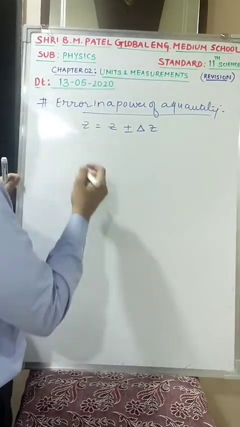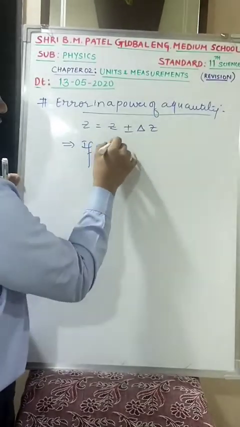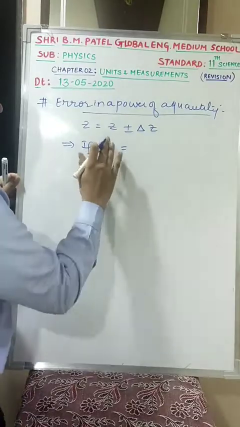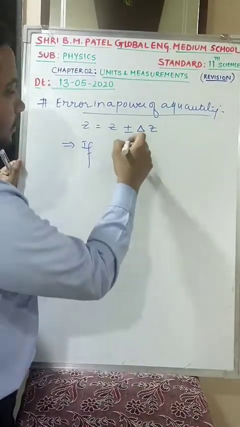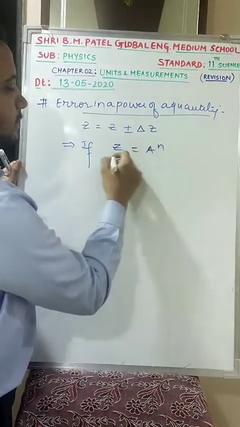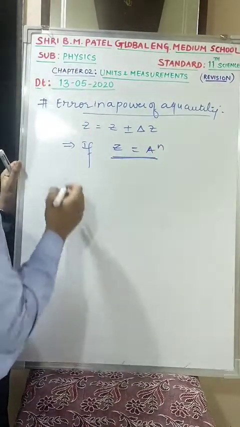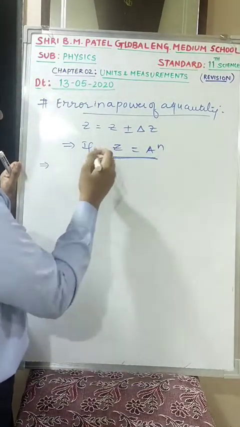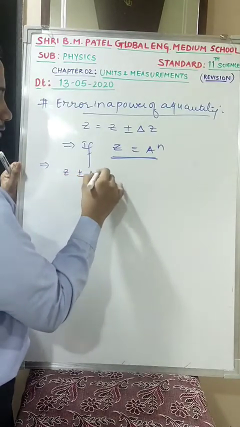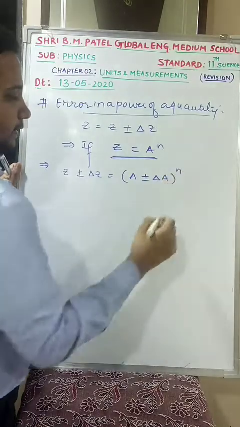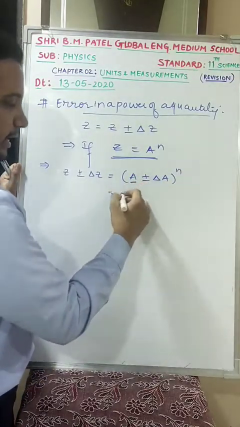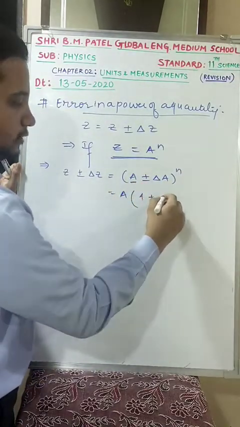Yes or no? So if we take physical quantity z equal to A raised to n, what will happen? Instead of z I can write z plus or minus delta z. Instead of A I can write A plus or minus delta A whole raised to n.